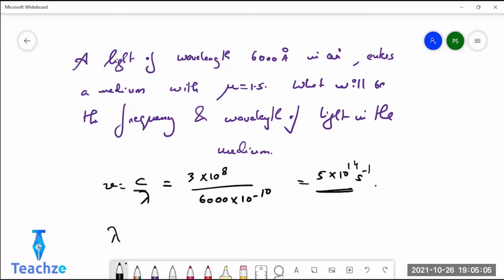Now calculate lambda dash. So frequency in both the mediums will be the same because frequency is constant. I told you in the previous class, correct? Frequency will not change, but wavelength will change. So find the new wavelength.